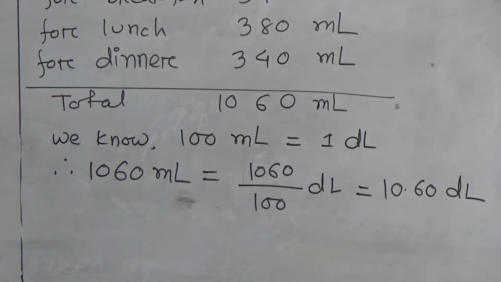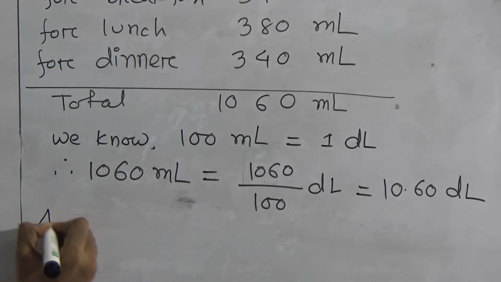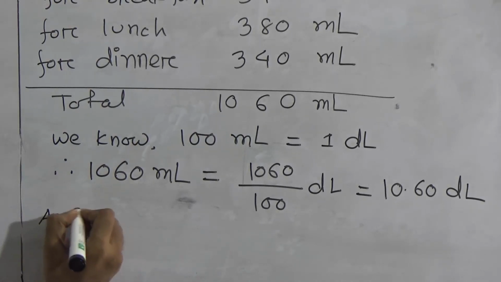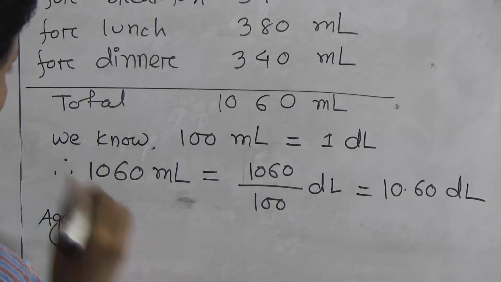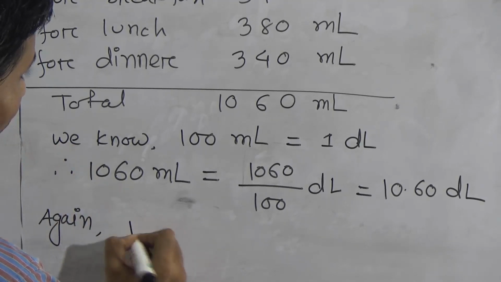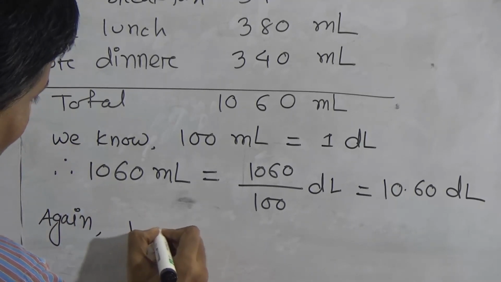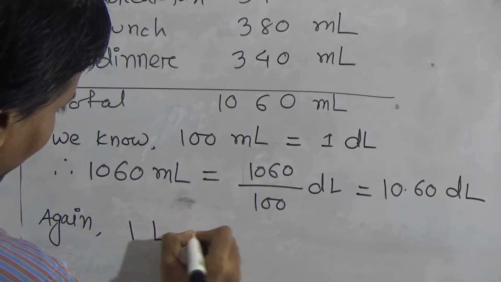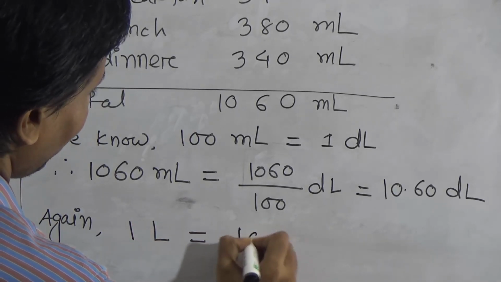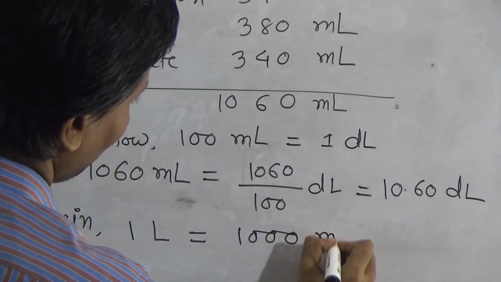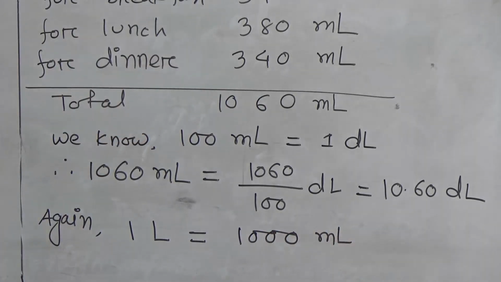Again, we know 1 liter equals 1000 milliliter.